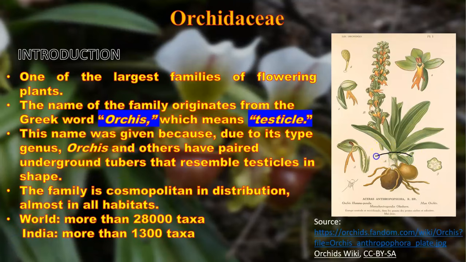You can see this is one of the Orchis members, and the tuber is the shape of a testis. That is why the family name Orchidaceae came into existence. Its distribution is cosmopolitan. It grows in all habitats, and more than 28,000 taxa are found in the world, while India is represented by more than 1300 taxa.